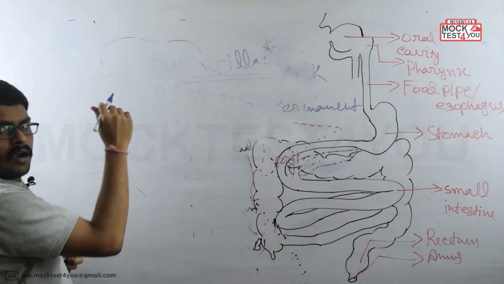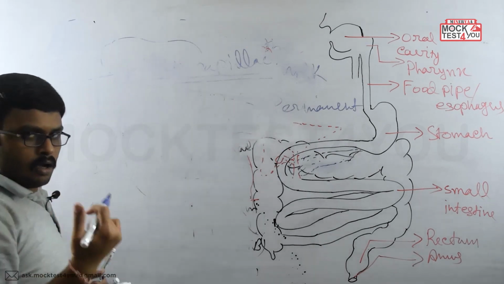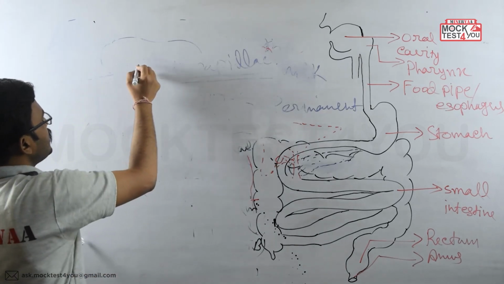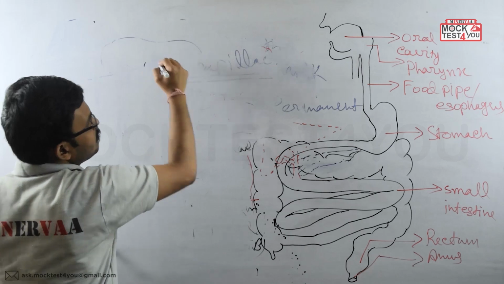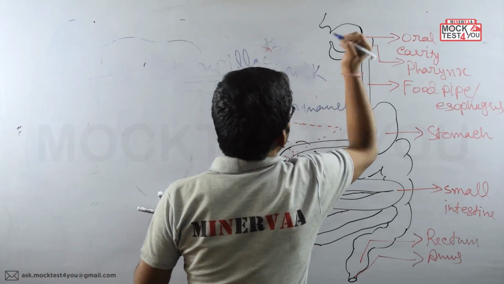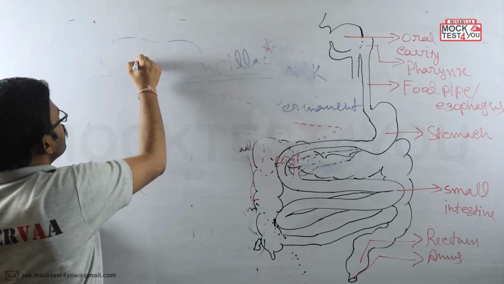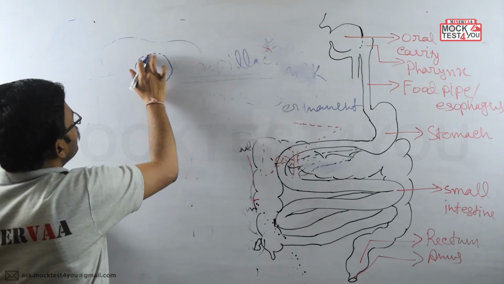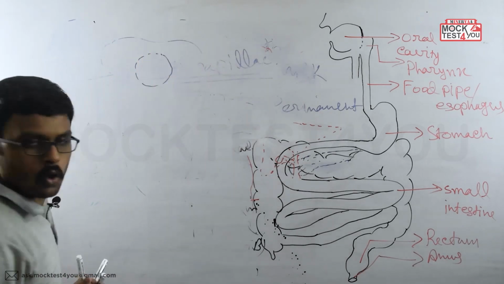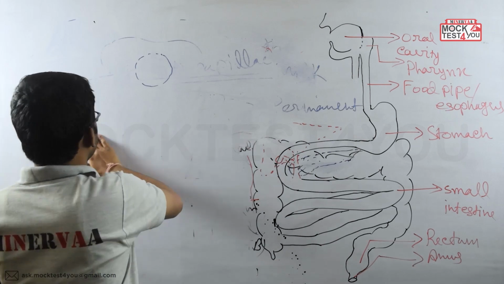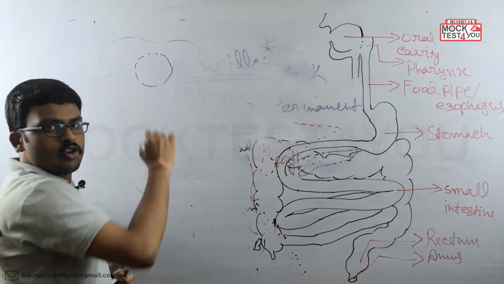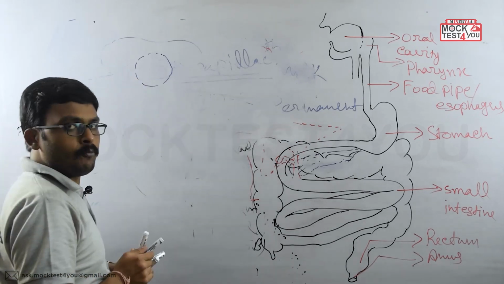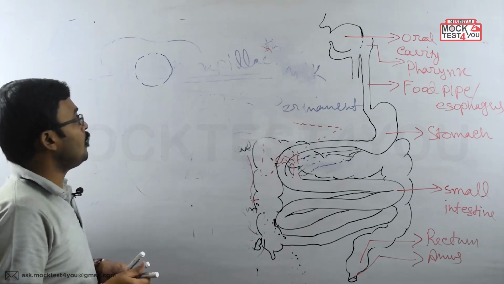Now, towards the end of the tongue, or towards the end of the oral cavity, over this region I'm talking about, we are getting a ring-like structure which is made of immunity-giving tonsils. Here this ring-like structure is made of what? This ring-like structure is made of 4 different types of tonsils.